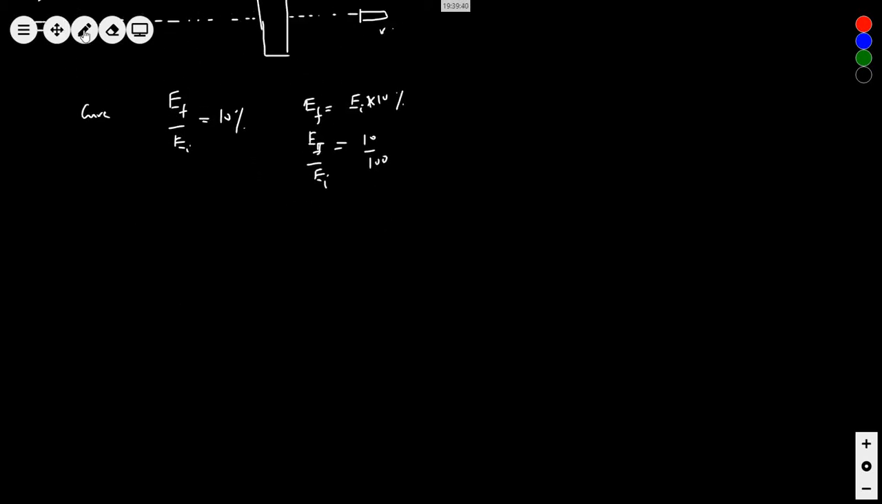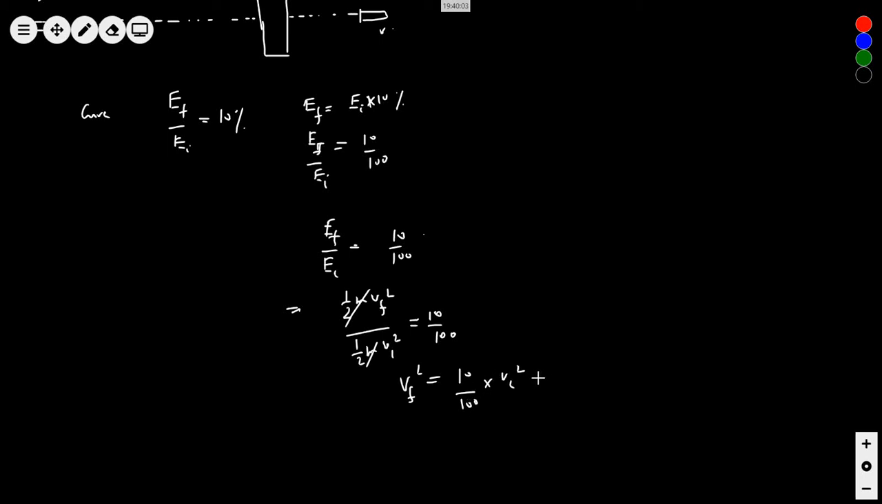You see, it is E final over E initial, which is equal to 10 by 100. So that means half m v final square by half m v initial square should be equal to 10 by 100. Half m gets cancelled. So v f square must be equal to 10 by 100 into v initial square. Right? So v will be v root 10 by 100. So 10 comes out, v by 10 equals root 10. So v is how much?